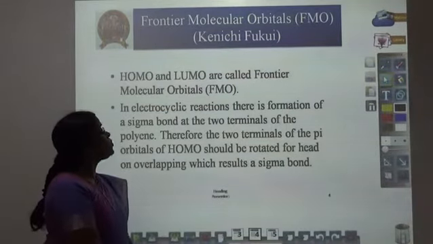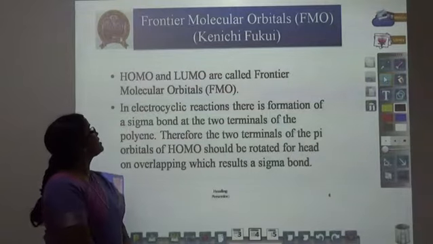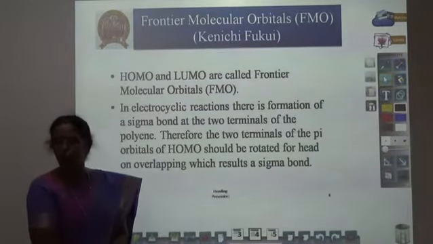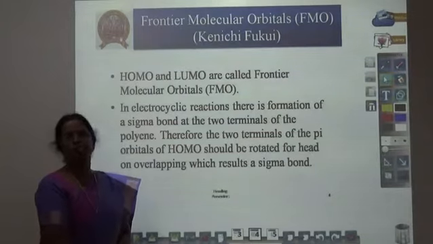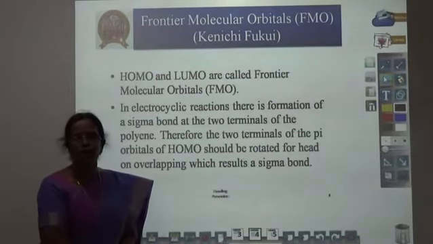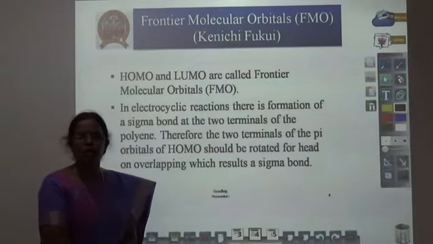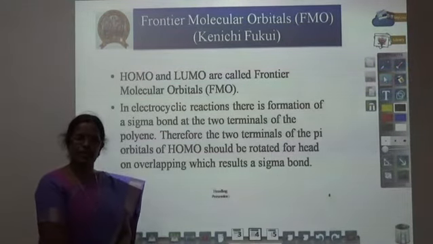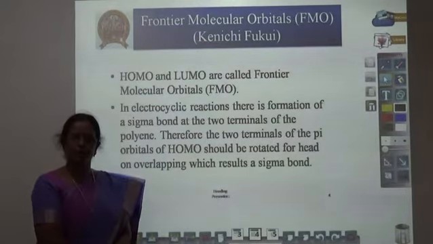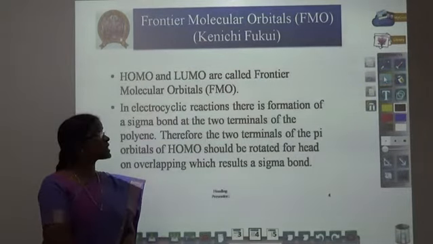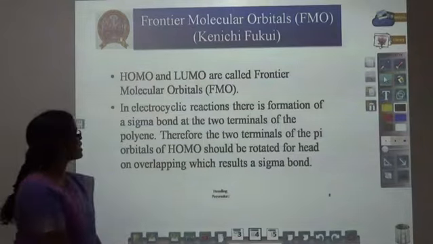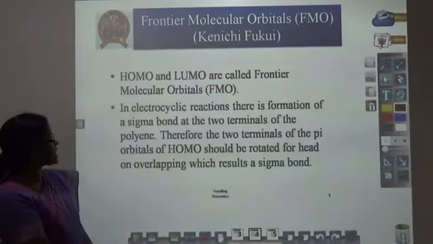To interpret the FMO method, we must know what is meant by HOMO and LUMO. HOMO means highest occupied molecular orbital. That is the molecular orbital filled with electrons which has the highest energy in that system. What is meant by LUMO? Lowest unoccupied molecular orbital. That is a molecular orbital unoccupied by electrons which has the lowest energy among the unoccupied molecular orbitals.